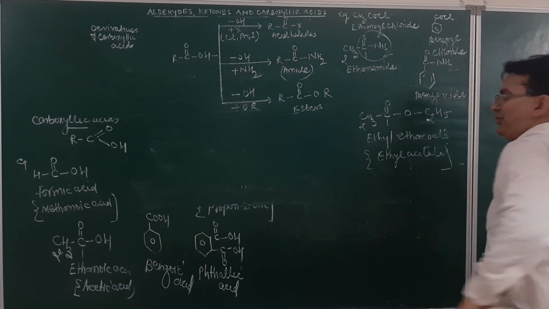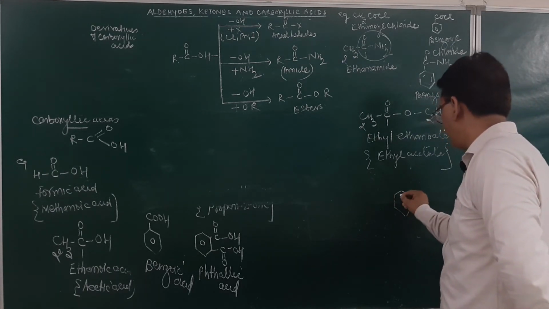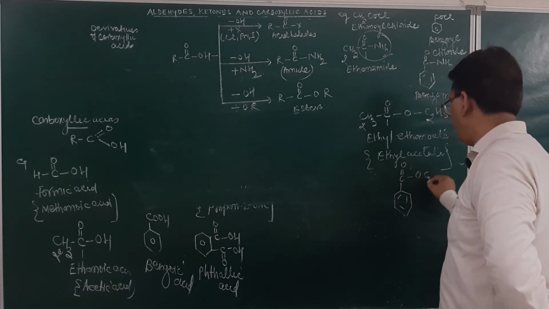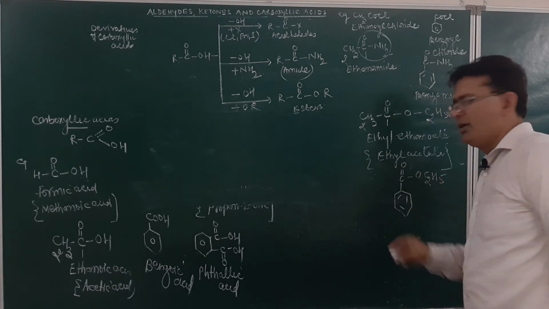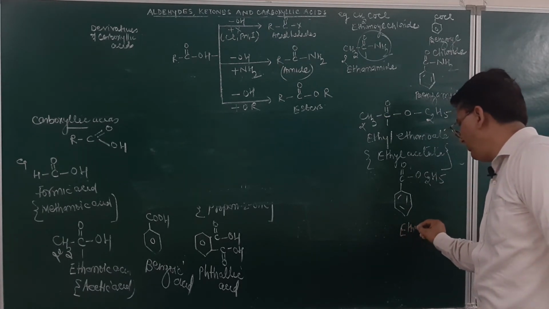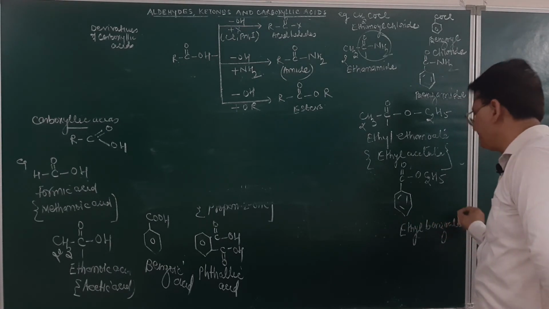Suppose we write down this one. Suppose the group is written in this manner. This is C6H5, C double bond O, O and C2H5. What will be the name given to this one? This will be given as ethyl benzoate. The name given to this will be ethyl benzoate.